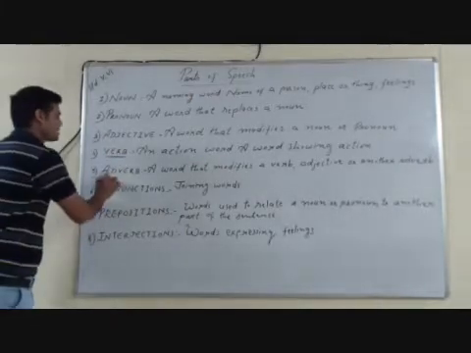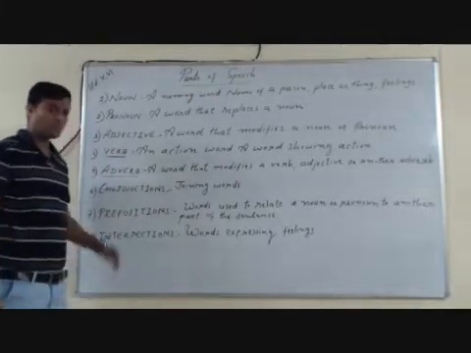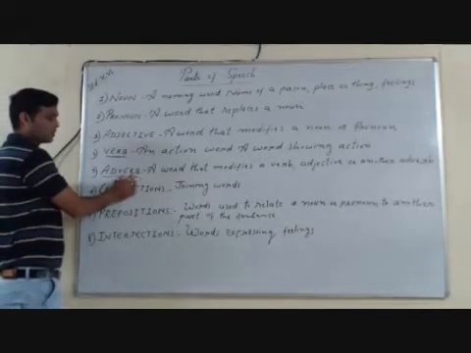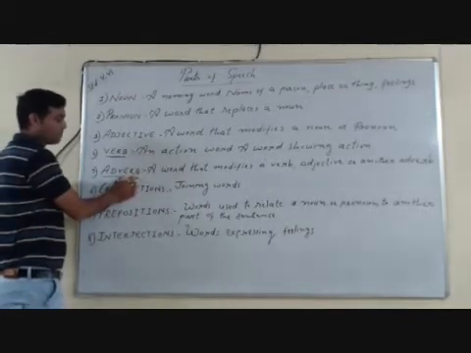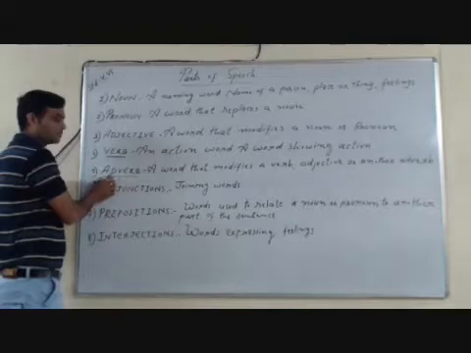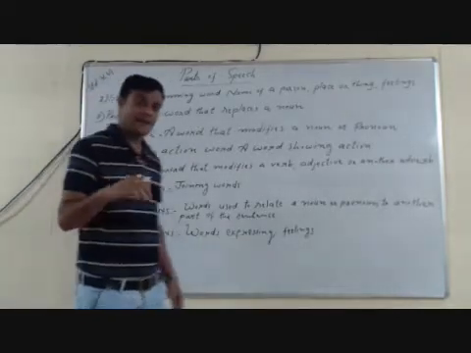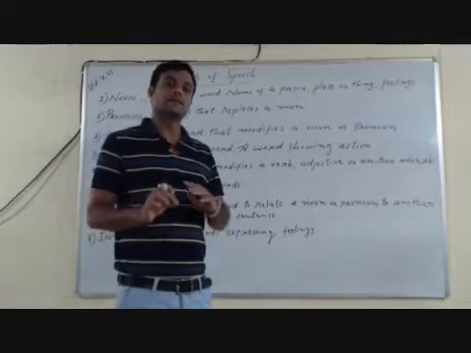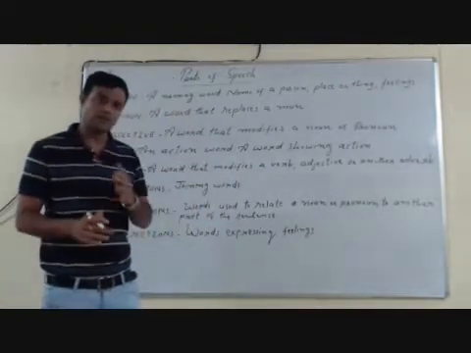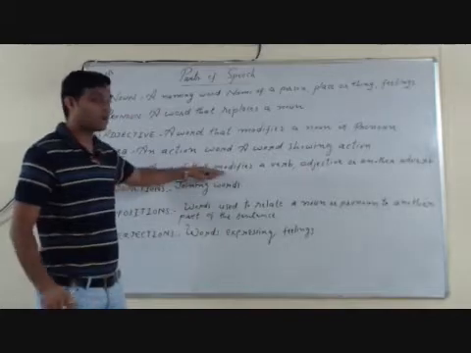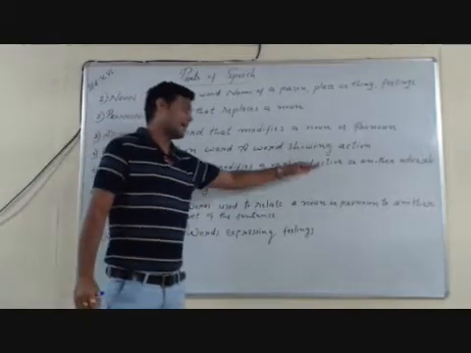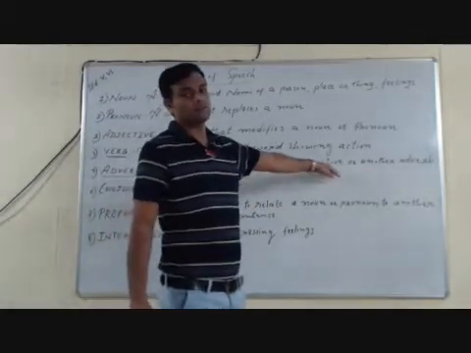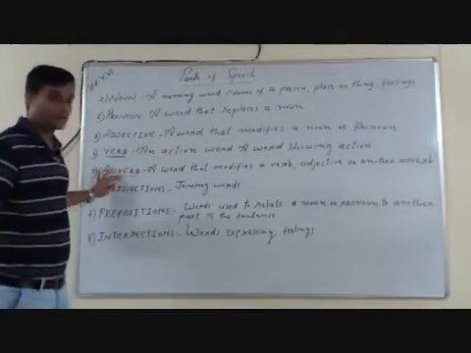We move to the next, that is adverb. If you see here, there is one word, verb, and before that, add. A word that adds something to the verb is known as an adverb. In other words, a word that modifies a verb, adjective or another adverb is called an adverb.